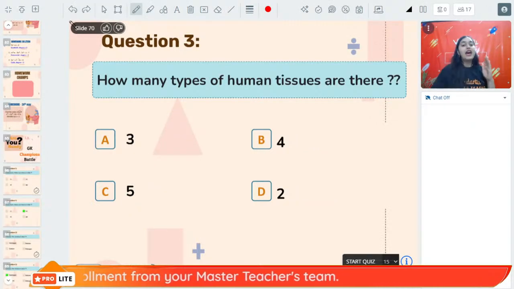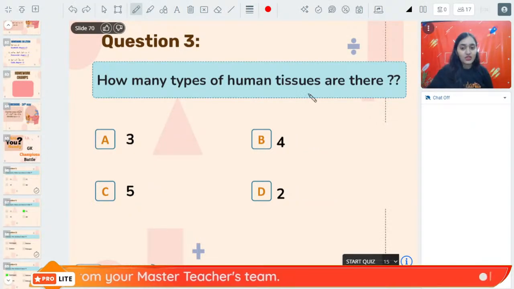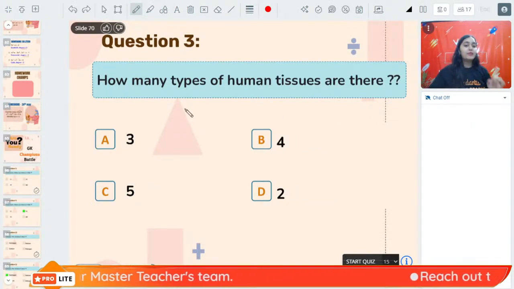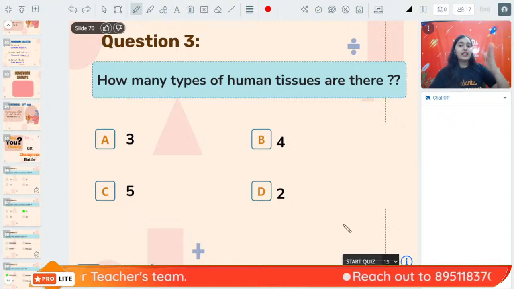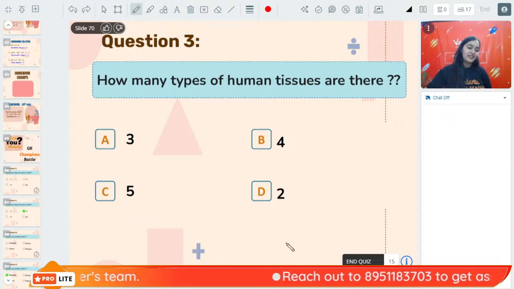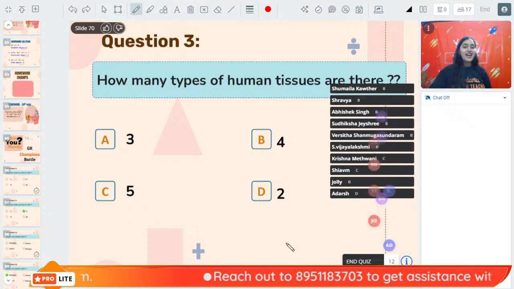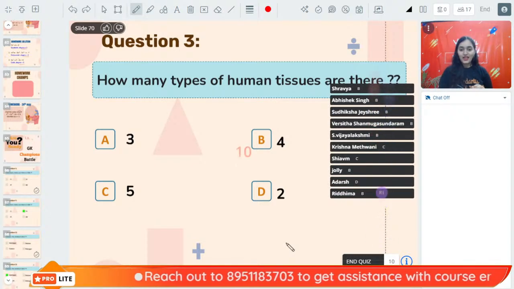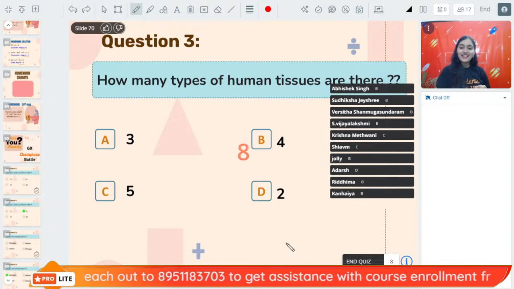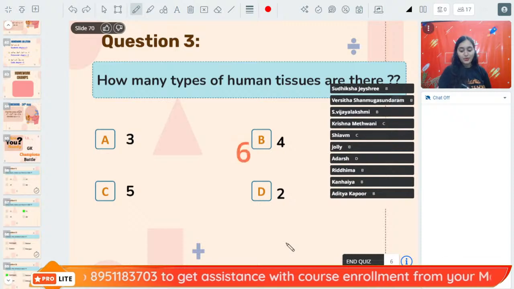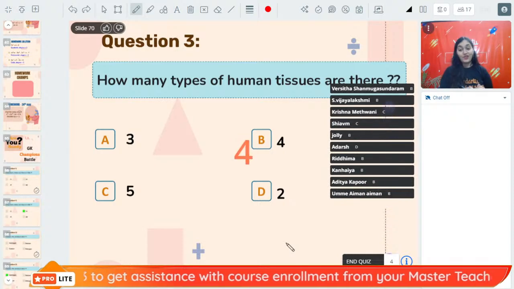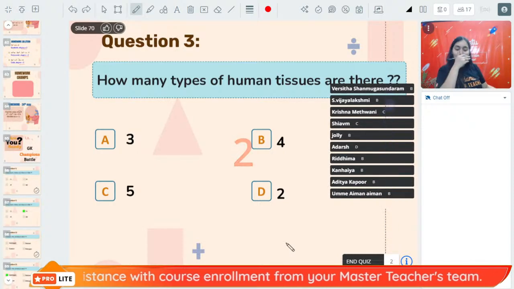And last question. How many types of human tissues are there? How many types of human tissues are there? 3, 2, 1. Mark your answer. How many types of human tissues are there? If Anshika answers this correctly, she will be the winner. Otherwise, it will be a very tough decision. Who's gonna be the winner?